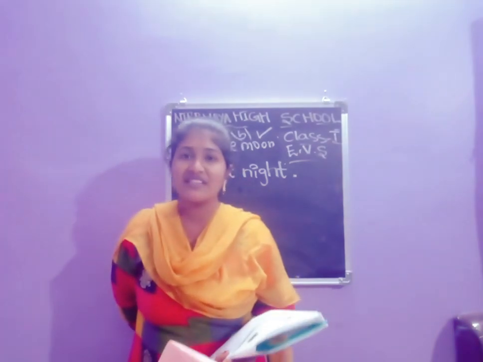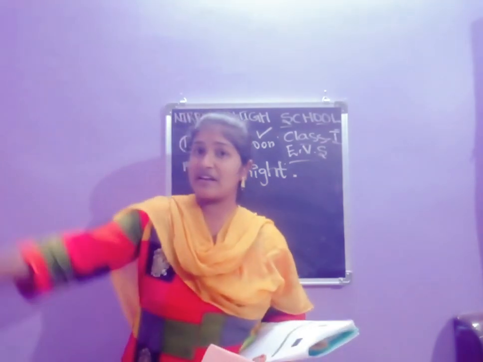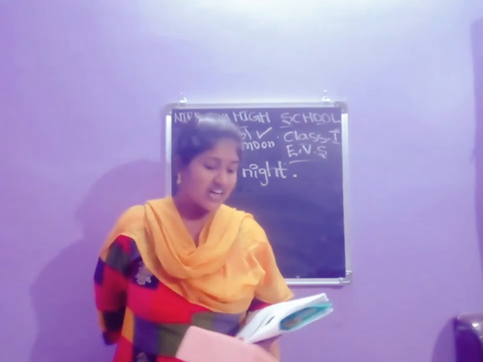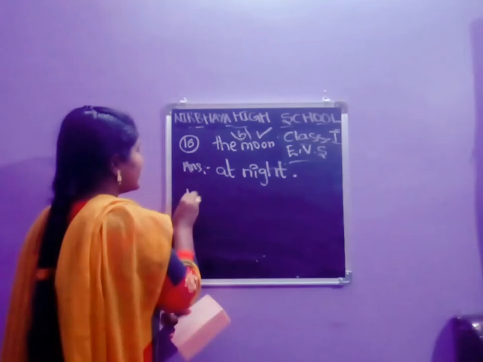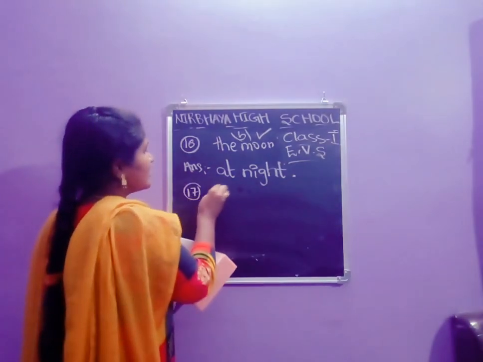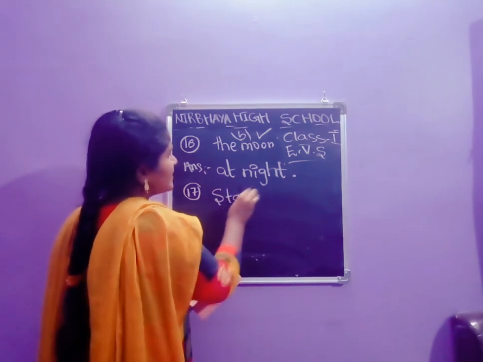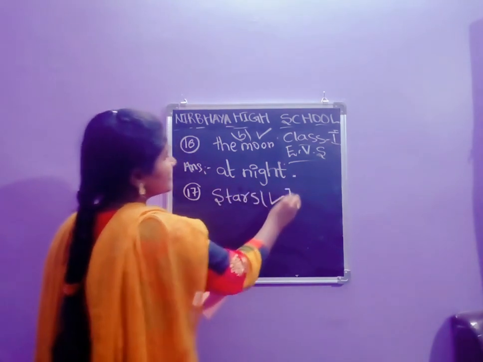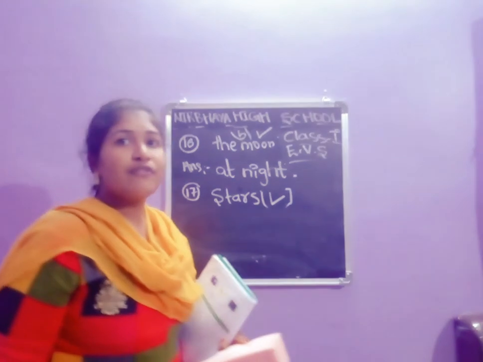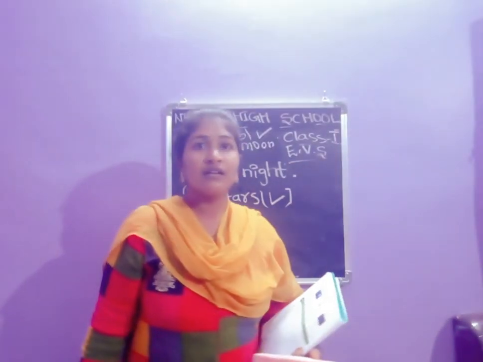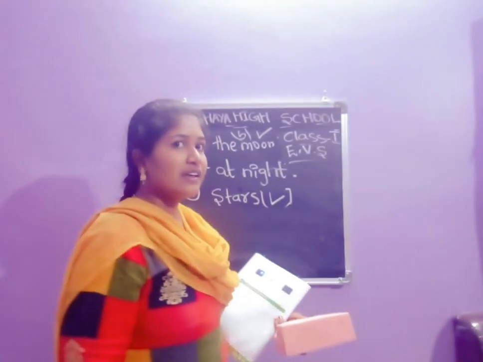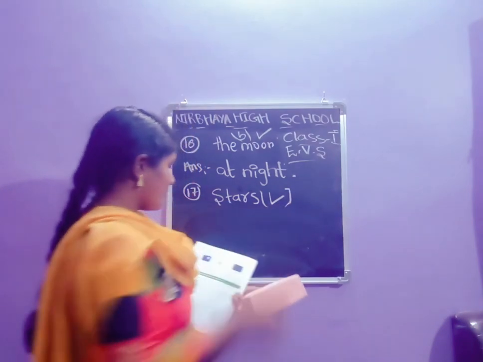Yes, the stars are very far from us. So tick the stars. The stars are very far from us.